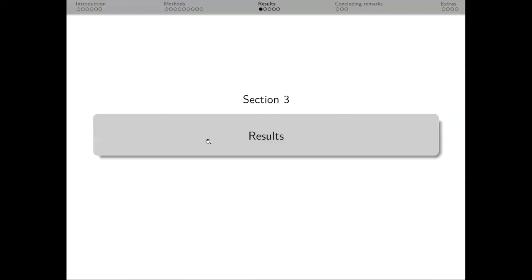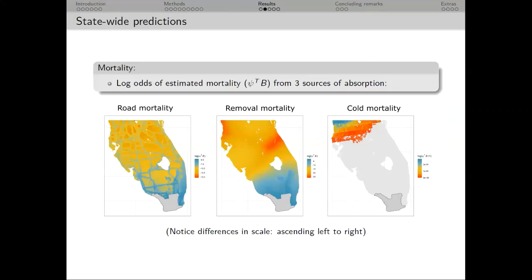Now moving into the predictions of this model, starting with estimated mortality from the absorption layers. I've arranged mortality from left to right in order of the greatest effect, and the color scheme here represents mortality as a good thing. So cool areas have high mortality, hot areas have lower mortality. And you'll notice in our road mortality section, the Miami metro area has really high mortality, as well as some of the major roads across South Florida.